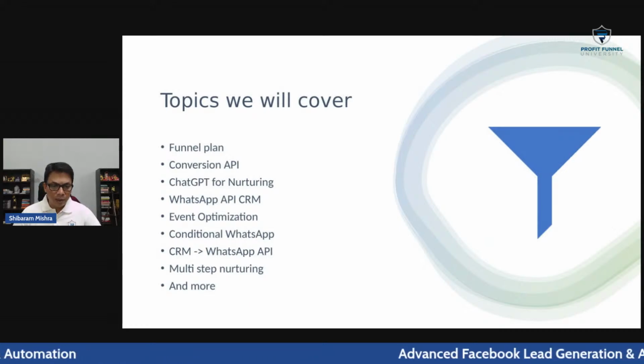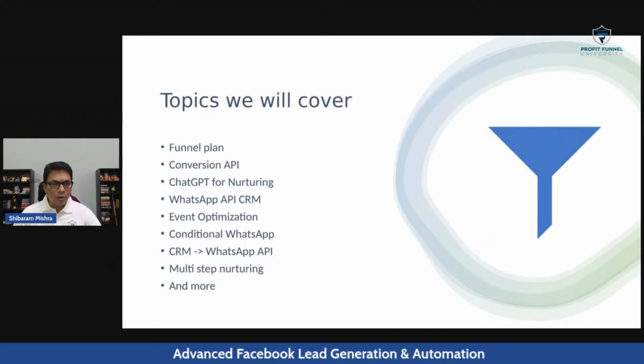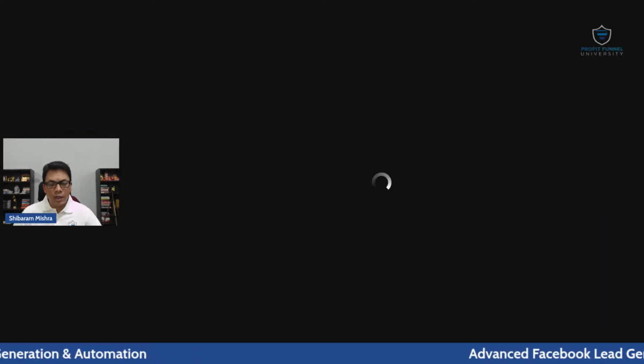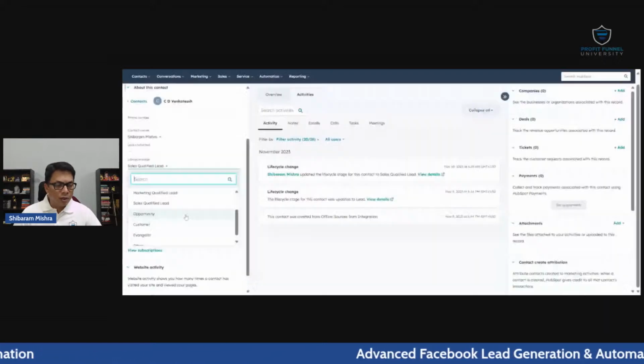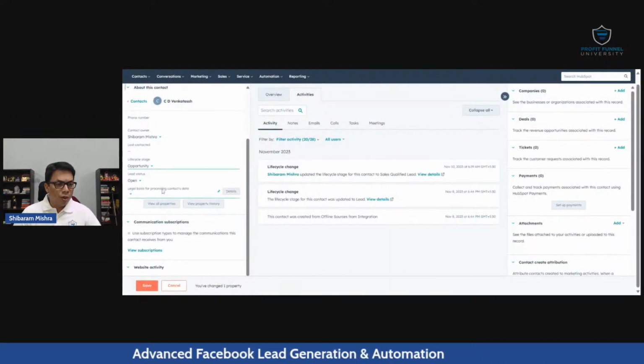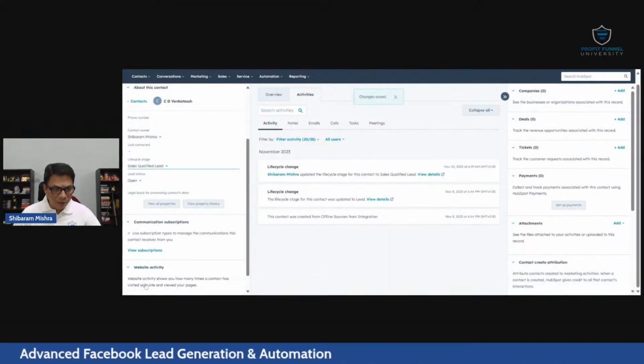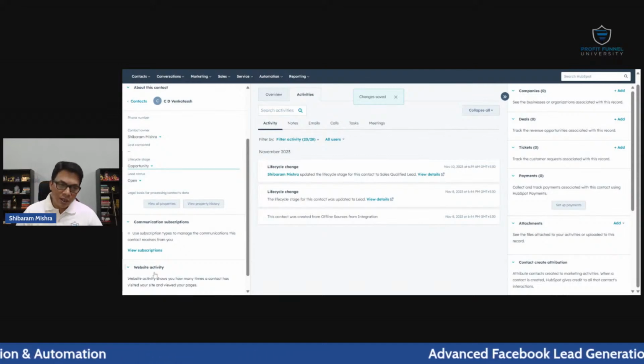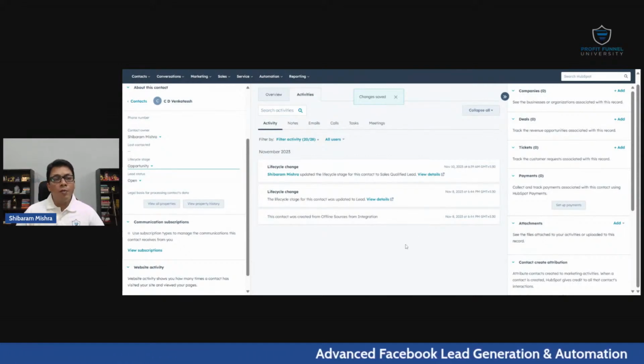For example, let's say if I change the stage of one of my contacts here in HubSpot, let's say I'll change this lead from sales qualified to opportunity, and save. It will automatically send a very customized WhatsApp message to this lead, and I don't have to manually send it.